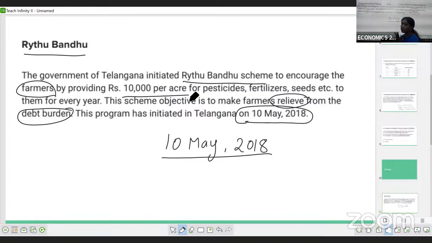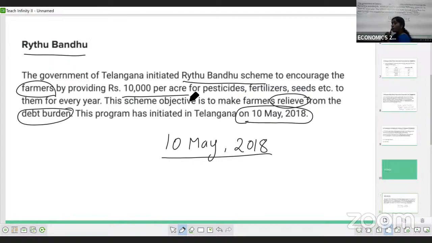We have two crop seasons, Rabi and Kharif. In the Kharif season 5,000 rupees and in the Rabi season 5,000 rupees, as installments. So in two installments, altogether 10,000 rupees per acre. If the farmer has 2 acres, he will get 20,000 rupees. If he has 3 acres, then 30,000.